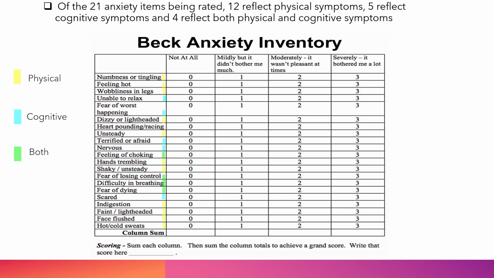For the cognitive or emotional symptoms of anxiety that are being measured, we can see them in the blue. They are the unable to relax, fear of worst happening, terrified or afraid, feeling nervous, or feeling scared. For green, we have both symptoms of physical and cognitive or emotional symptoms of anxiety. They are a feeling of choking, fear of losing control, difficulty in breathing, and also a fear of dying.